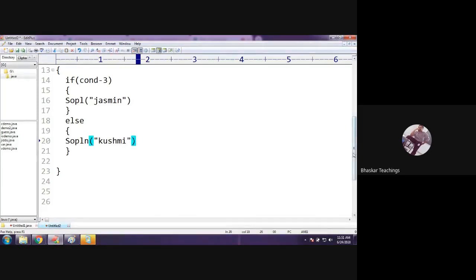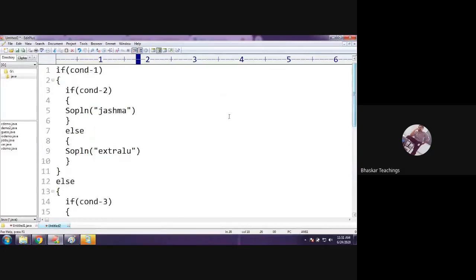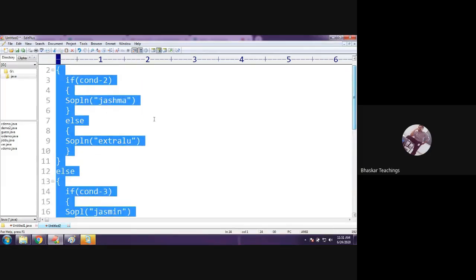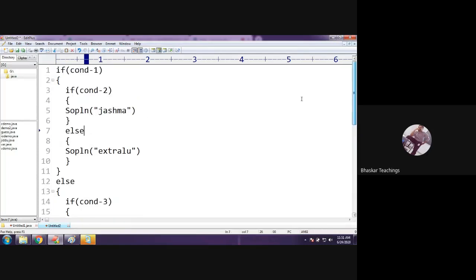Some statements, okay. Now my question is, I did not explain how this complete syntax works. But you all know how an if statement works, when an else block executes, and how a nested if also works.